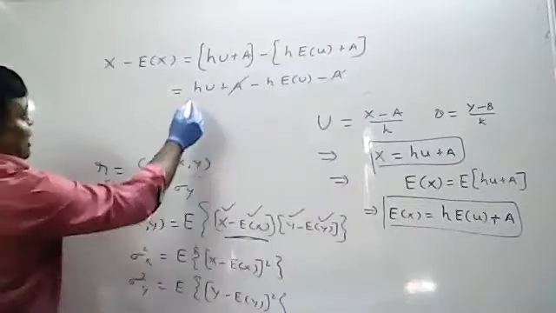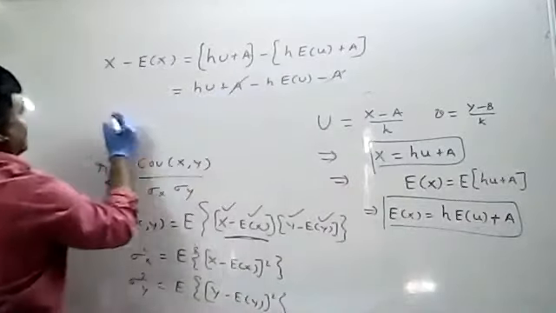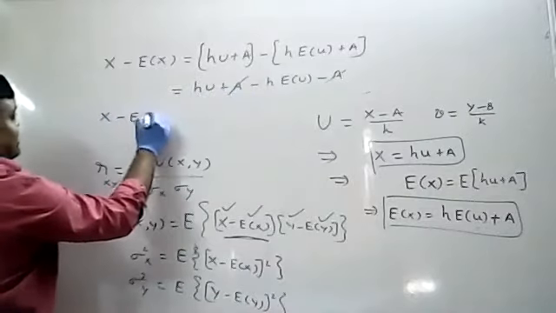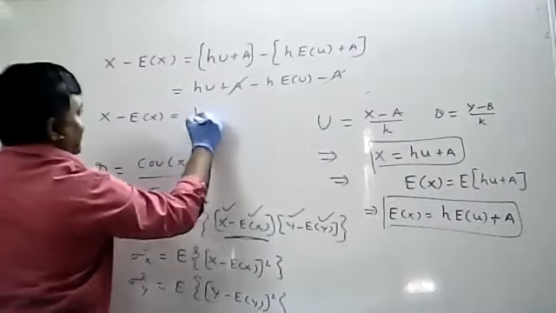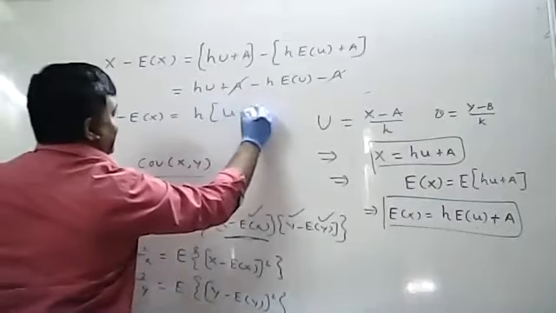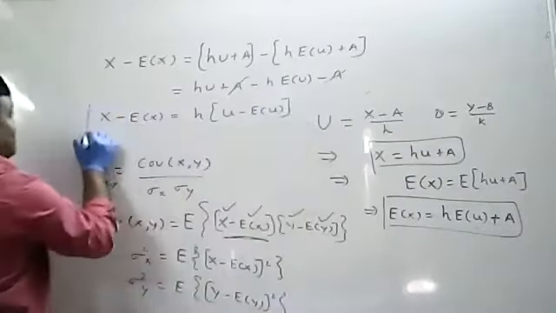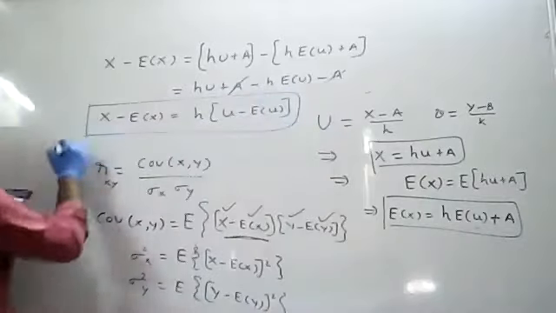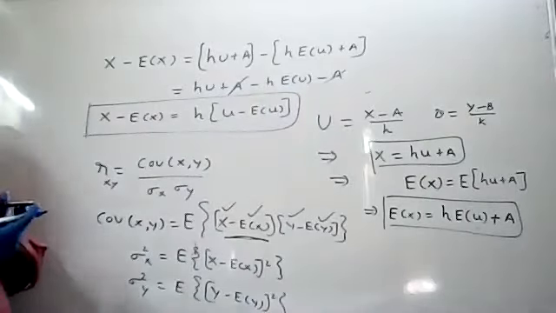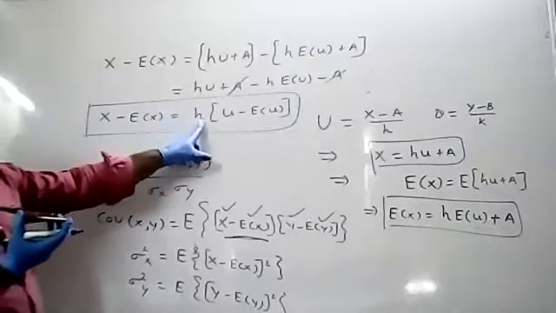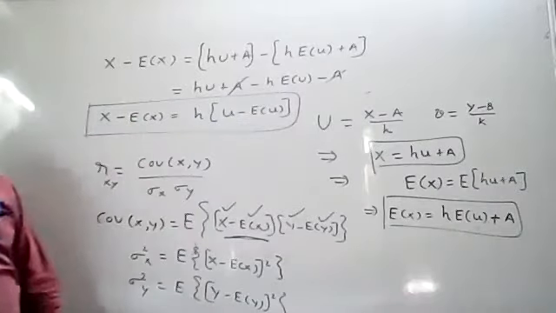A gets cancelled. What is common here? H is common. So x minus expectation of x equal to h into u minus expectation of u.